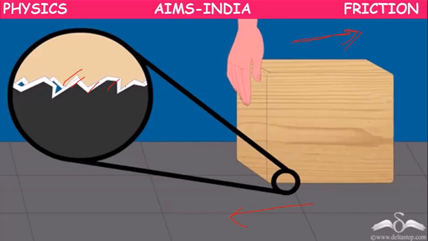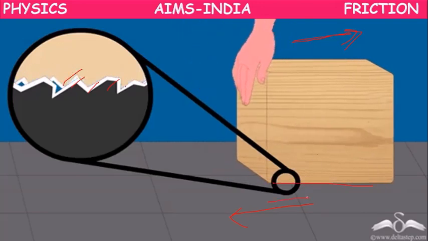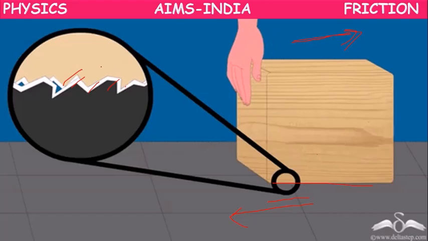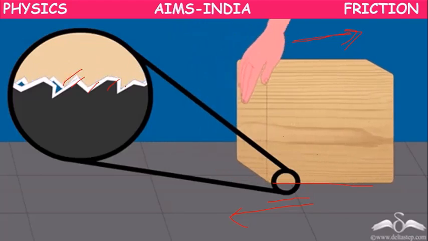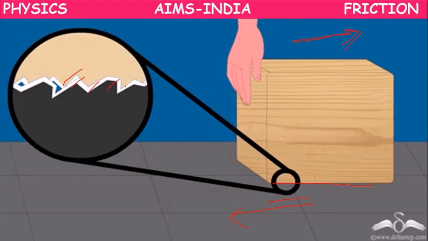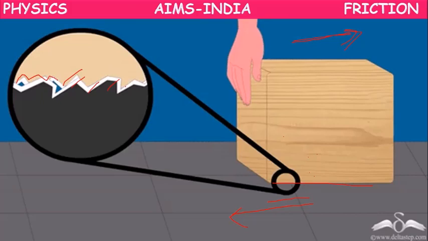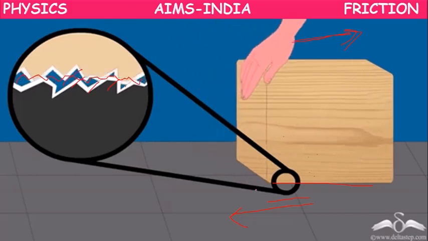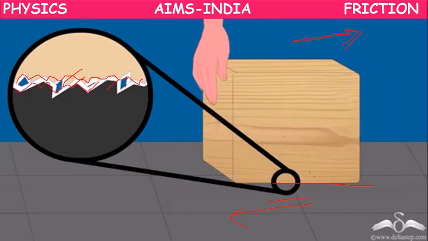Though the surface of the block and the surface of the floor look smooth to the naked eye, if we take a microscopic view of the bottom surface of the block, it will have some irregularities, and the top surface of the floor will also have some irregularities.